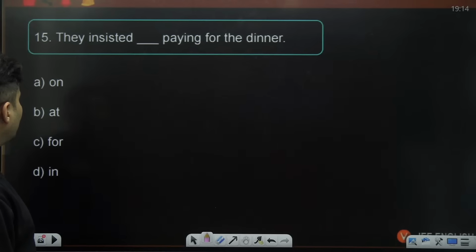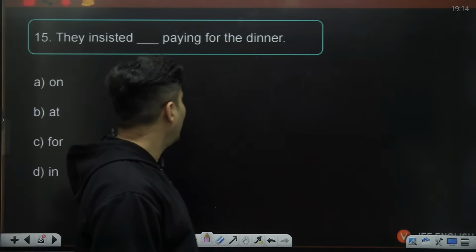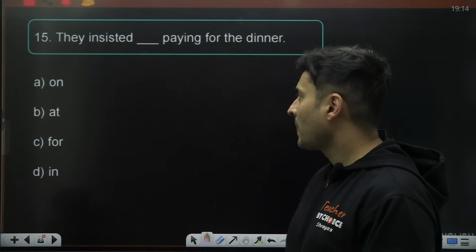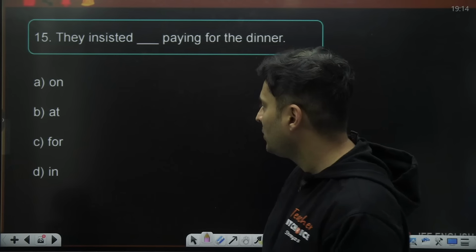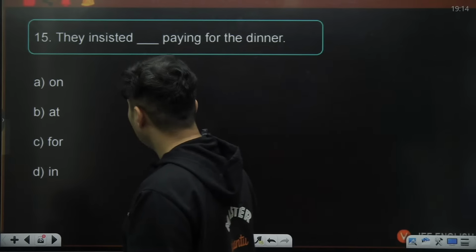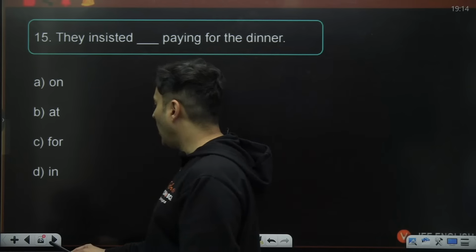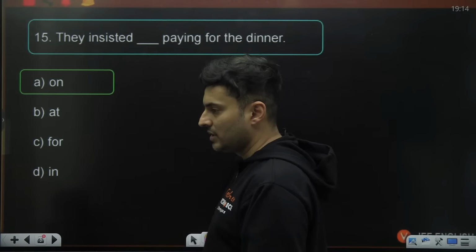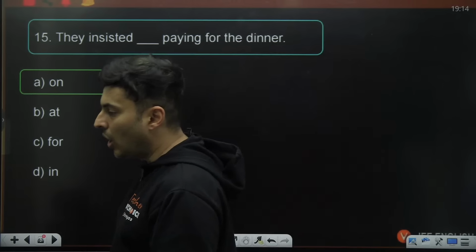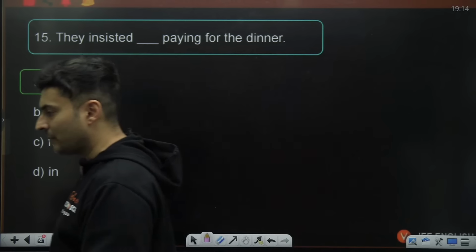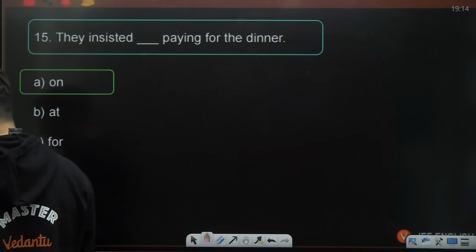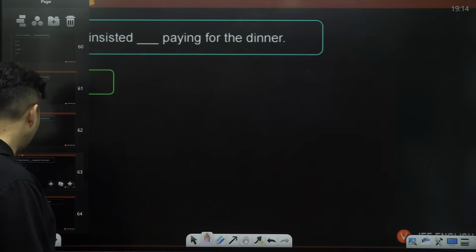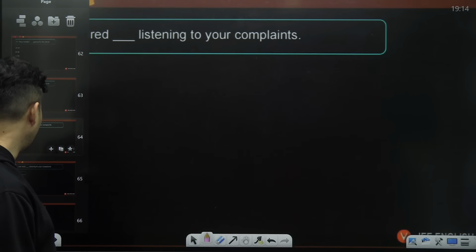They insisted dash paying for the dinner. You insist upon something, you insist on something, you do not insist at, for, in. You always insist on something. Yes, they insisted on paying for the dinner. Very good. Many of you are giving the right answer. Very rarely I'm seeing wrong answers from you.